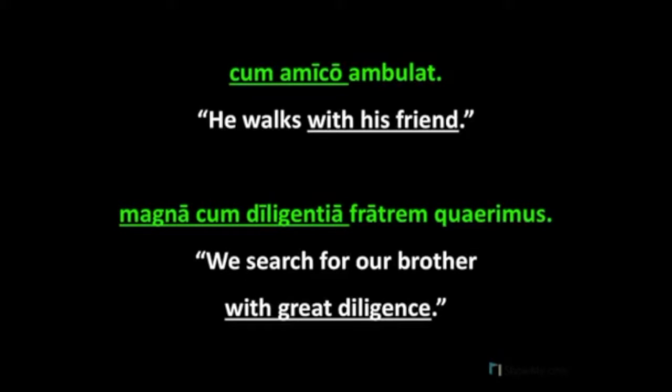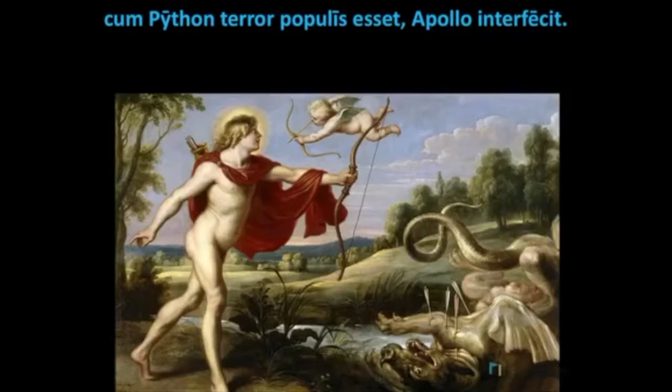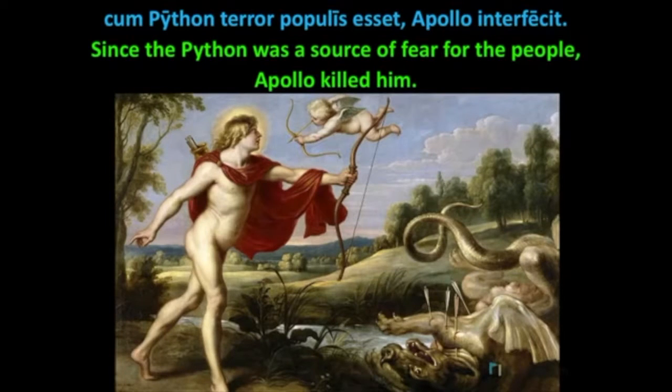Let's look at some examples. Cum Python terror populis esset, Apollo interfecit. Since the python was a terror, a source of fear for the people, Apollo killed him. Now, notice that the main verb in this sentence is interfecit, and the subject of that verb is Apollo. And the first part of our sentence is a subordinate clause, starting with the word cum, which we translated as since. So we might mark this as subordinate.